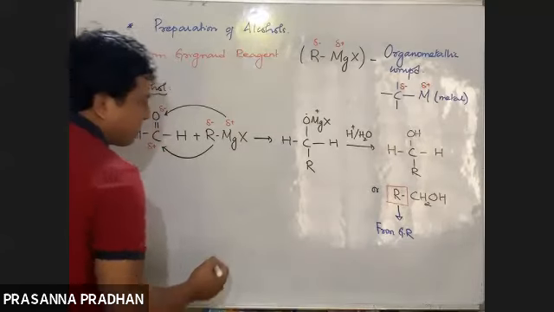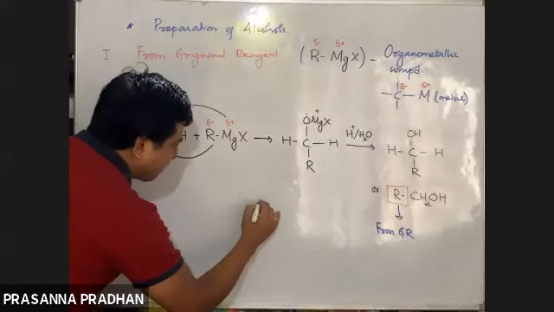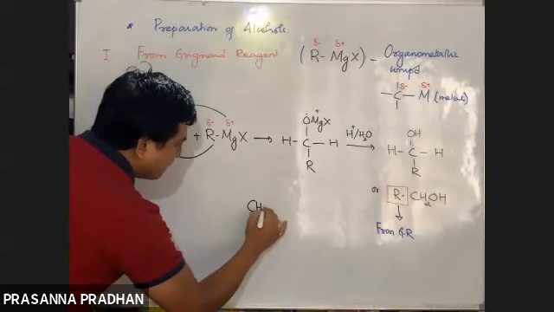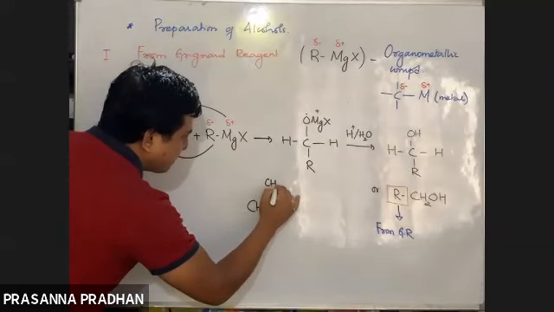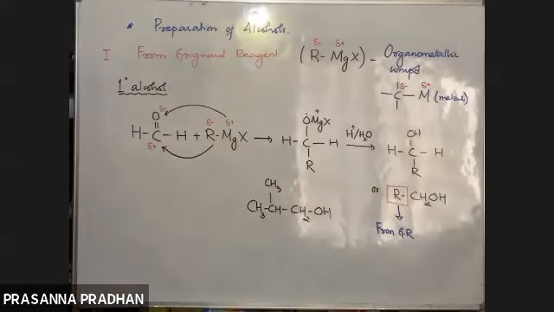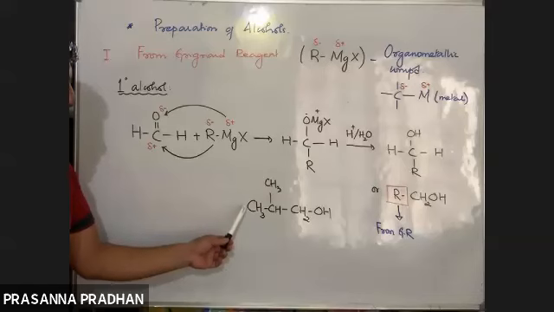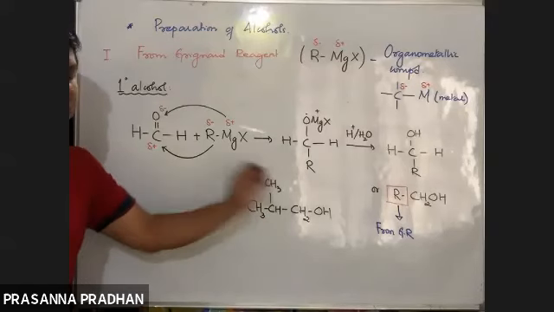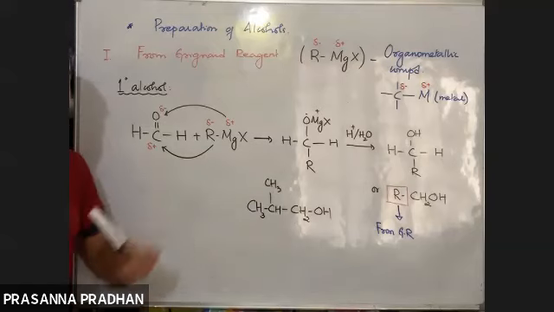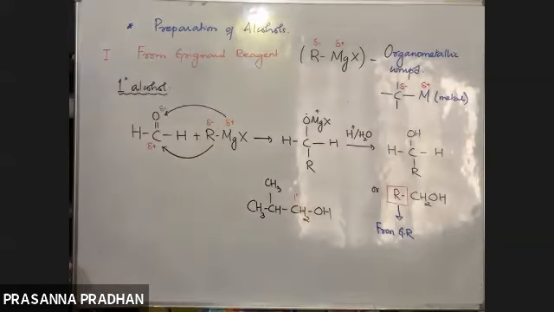So if you are asked this question, you must remember RCH2OH. If I am supposed to prepare CH3, CH, CH3, CH2OH, what is the IUPAC name of this compound, by the way? It is 2-methylpropanol, or I can say an iso group is present, so isobutyl alcohol. I think it's a 1 degree alcohol. Yes, this OH group is attached to a 1 degree carbon. It's a 1 degree alcohol.